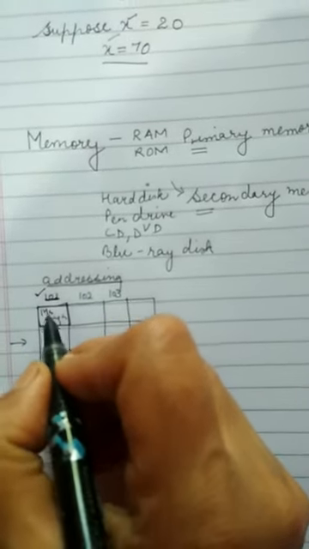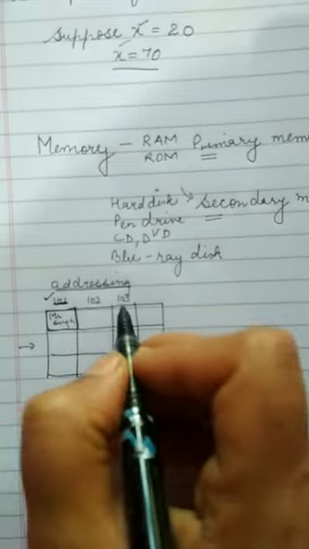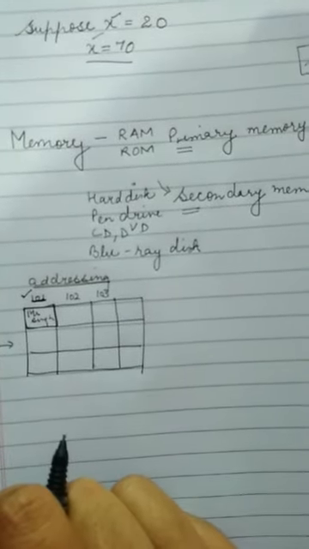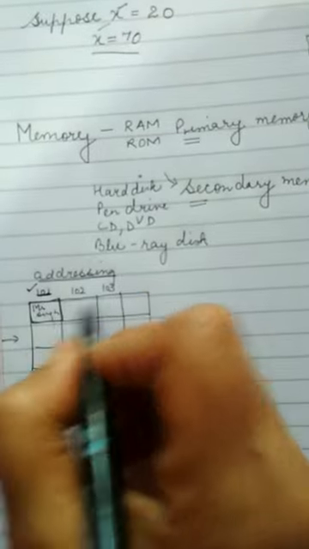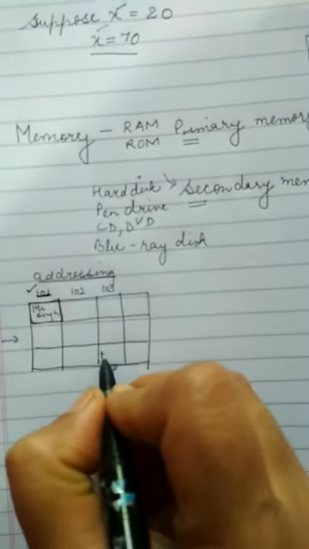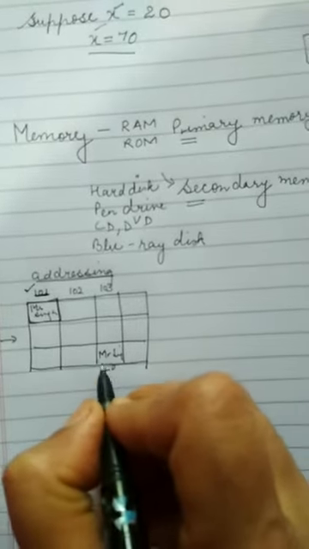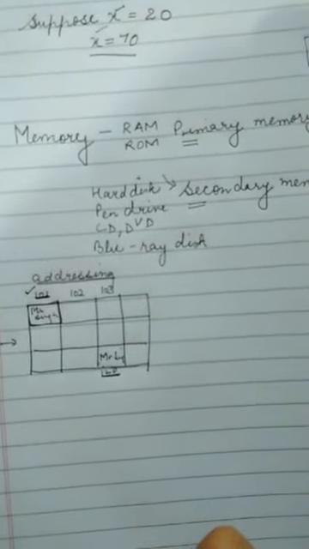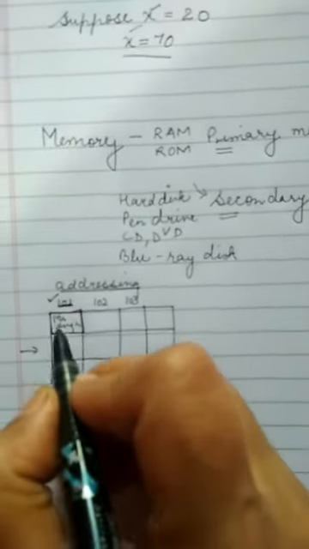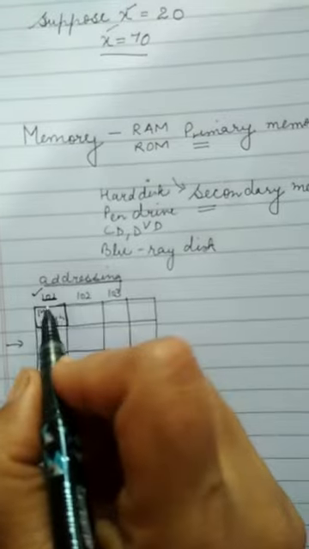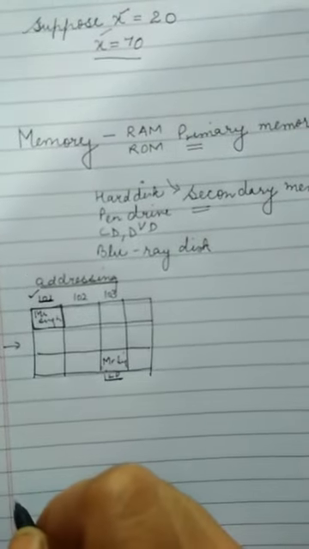ठीक है? But this is Mr. Singh. Address is always unique for each memory location. Address can never be replicated. But name can be like this. Suppose in a flat number 120, one more Mr. Singh is there. But from which identity you are being known? With your house number. Clear to everyone? So hope the concept of address is clear to everyone. Same way addressing is done in the memory.